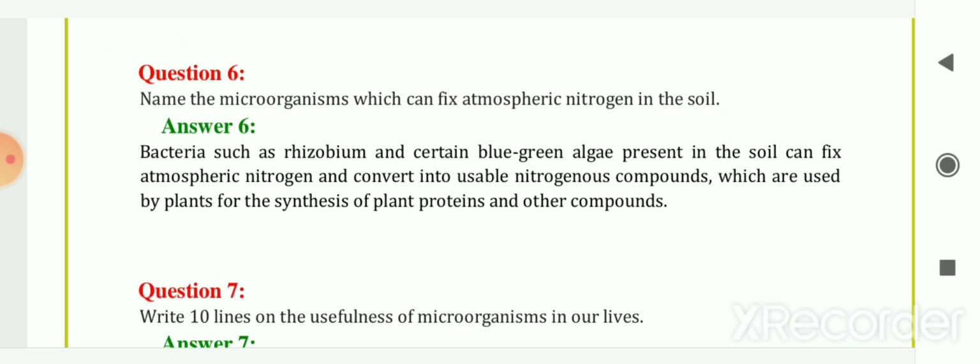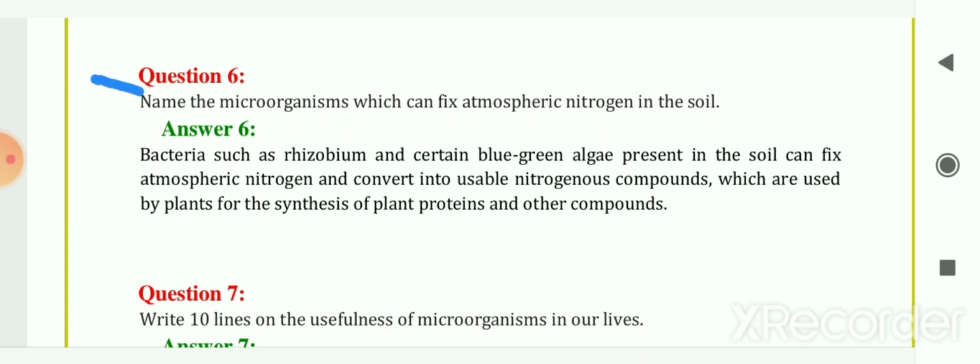The next question is, name the microorganisms which can fix atmospheric nitrogen in the soil. So bacteria such as rhizobium and certain blue-green algae present in the soil can fix atmospheric nitrogen and convert into usable nitrogenous compound, which are used by plants for the synthesis of plant proteins and other compounds. So this microorganism is blue-green algae.